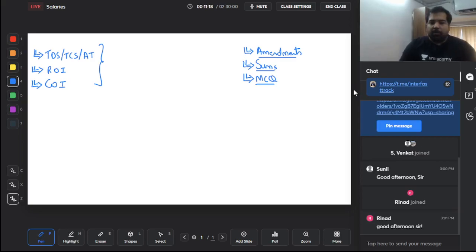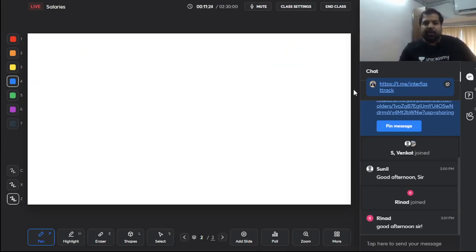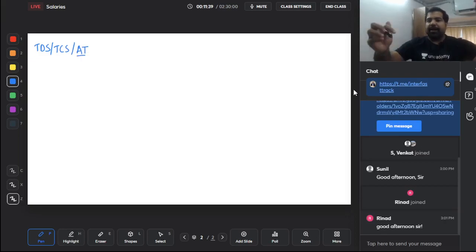Alright, so guys, in today's session, while we are looking at TDS, I want to set the stage up for the TDS chapter with one very simple example. First up, where does TDS and where does TCS and where does Advanced Tax come in the paper? Advanced Tax yet hasn't come in the paper, so there is a very high chance that it might come really soon. TCS, they've started introducing very directly as well as indirectly in the paper these days. And TDS is of course the hero of the story. Guys, every year without fail, there is 7 to 8 marks of TDS that is asked every single year. In your year as well, November, yes. May again, yes. Every year, yes.